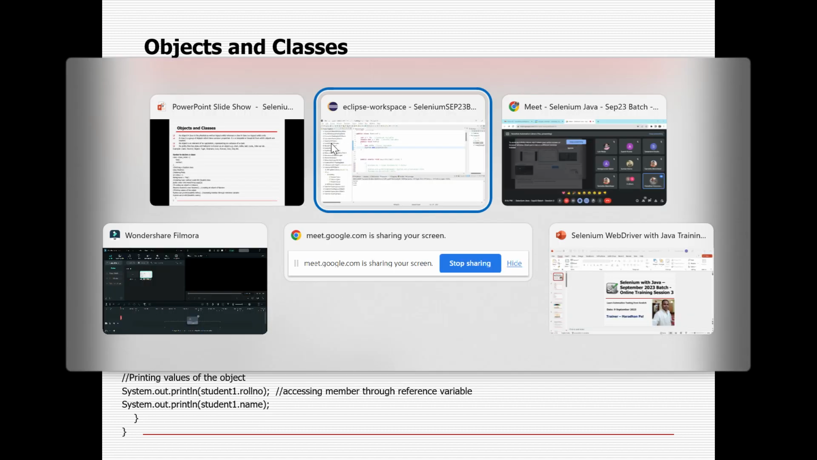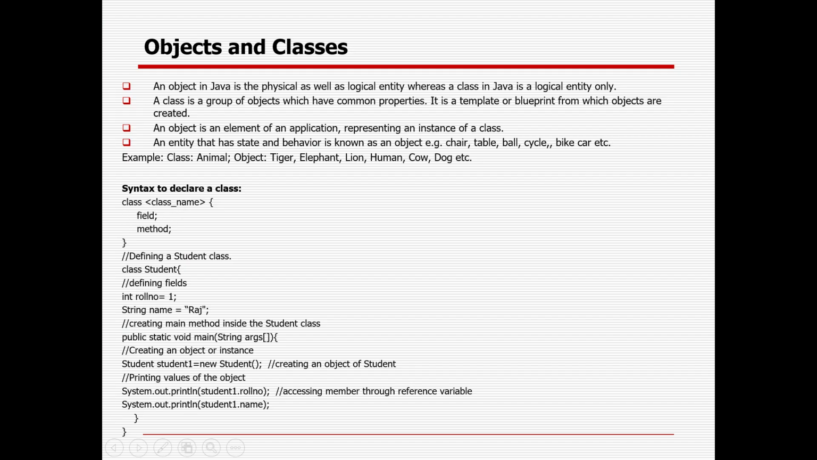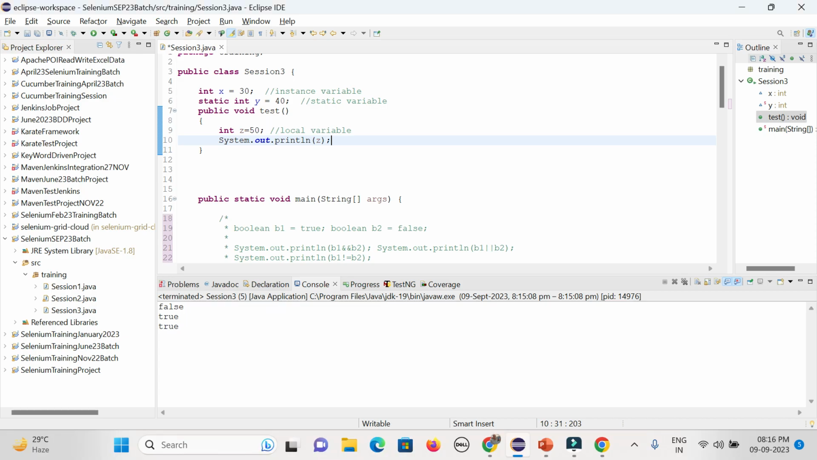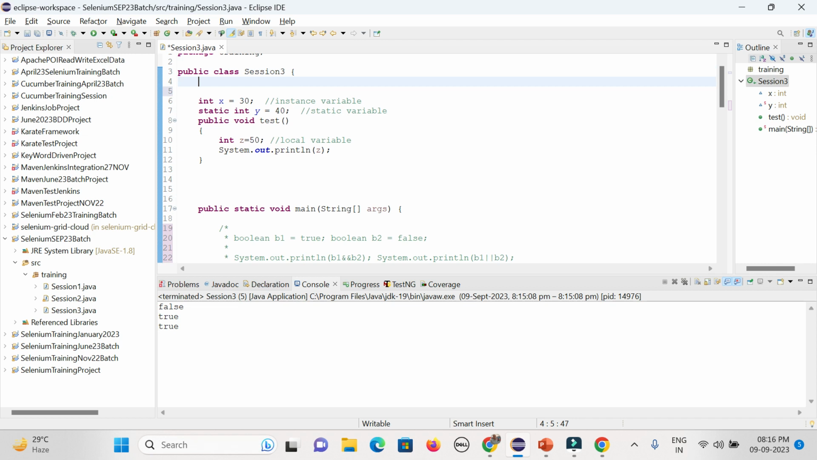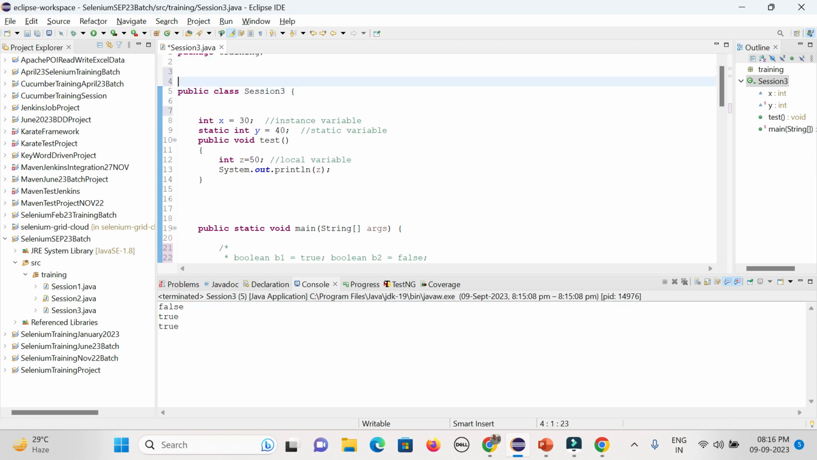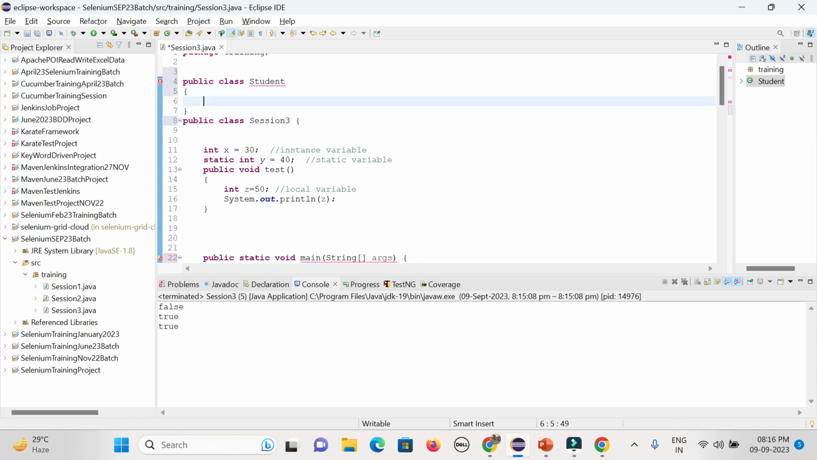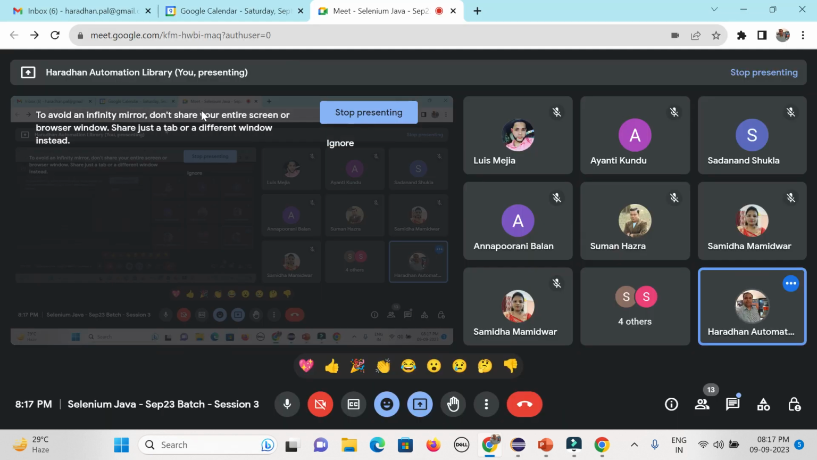So here you can define some class. Syntax is the class keyword, class name, then fields, and then you have multiple things. So I'll be declaring some class here. Sorry, not within the class, but within the package you can declare some class, right? So in a similar way, public class student here, and you can give some bracket here. Okay, one second just.